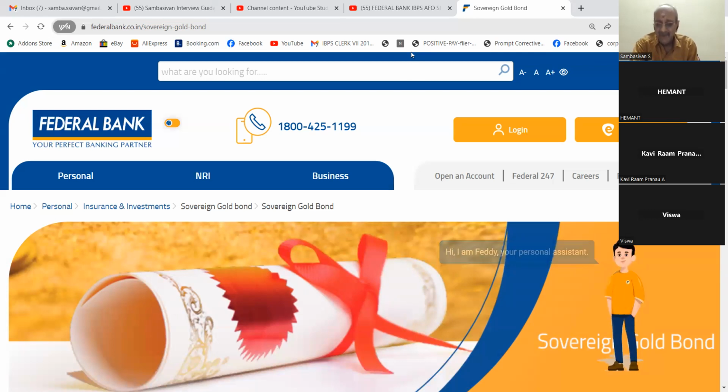The reasoning for that is if you buy gold now, even now you have to pay GST. So the same GST you will pay at the time of redemption also. So there is not much of a difference.